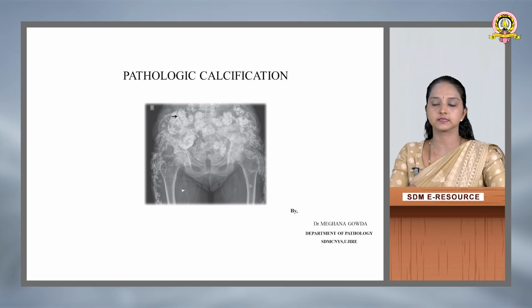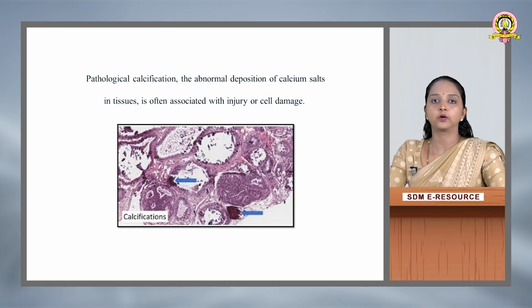What is pathological calcification? In the normal body, as you all know, there is deposition or the presence of calcium in the bone as well as teeth, and nowhere else in the normal body will you see the deposition of calcium. But in case of pathological calcification, in diseased tissue or in a person who is deceased, you will see abnormal deposition of calcium salts in the tissue. In a healthy individual, you will never see this. But once the person is deceased, or if there is an injury or cell damage, this is when you will see pathological calcification.